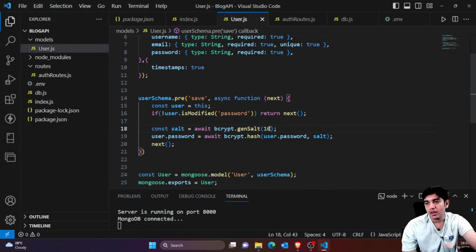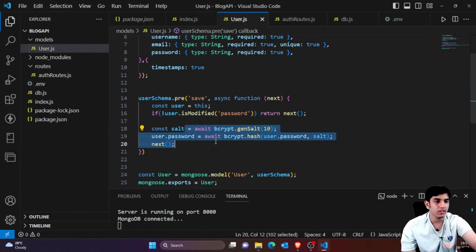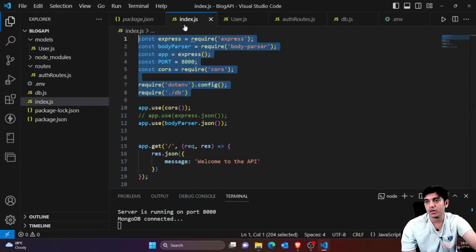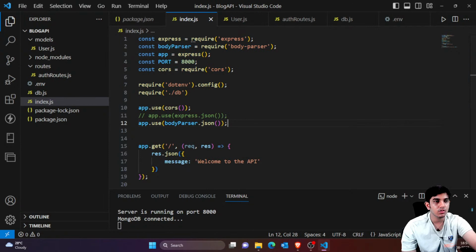By the way, guys, instead of this, you can directly mention 10 here. It would also work. So automatically it would take the generated salt, but it's fine. So you can see that we are fine with this, and we are simply saying if it's not modified, continue. If it's modified, then update password, then continue. Okay, so this is the login part, and before actually continuing, we have to use the routes which we have created.